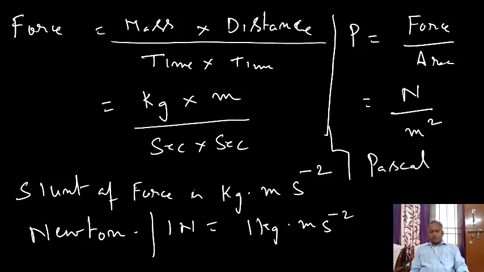The unit of pressure is the Pascal. 1 Pascal is equal to 1 Newton per meter square, or 1 Newton meter minus 2. How do we define the Pascal?